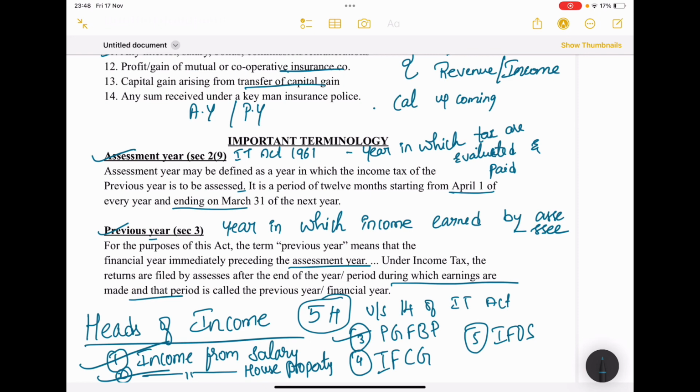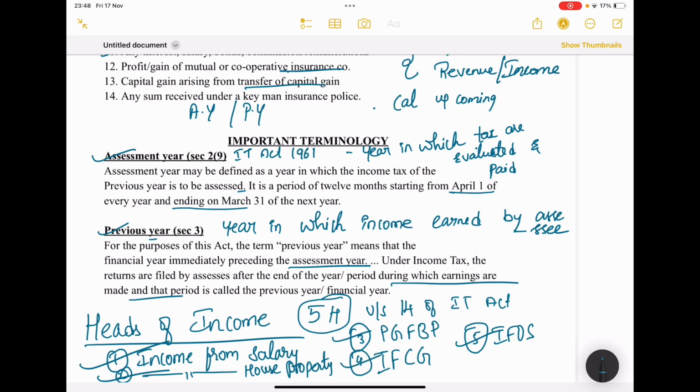If you are receiving pension, dividend, interest from bank deposits, or interest from bonds and debentures, it will be under other sources. If you sold any of your properties or assets, you'll get some income, right? That income will be under capital gain.